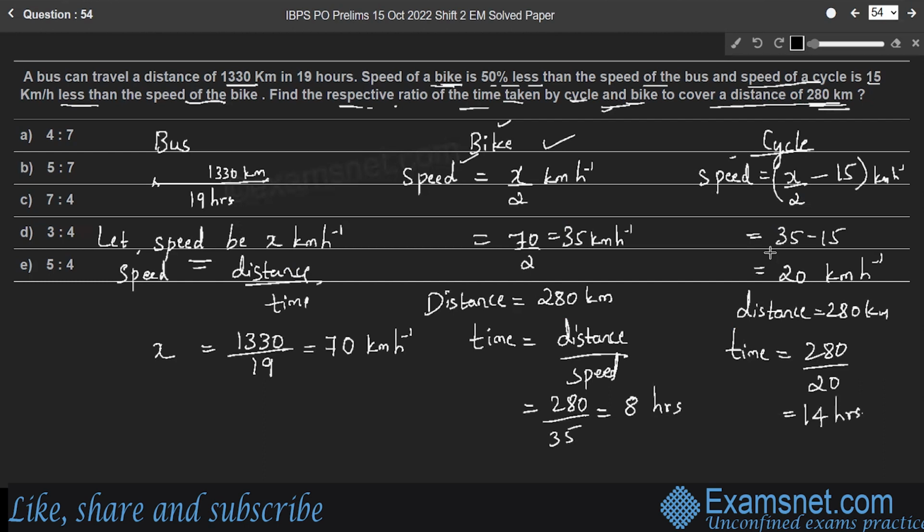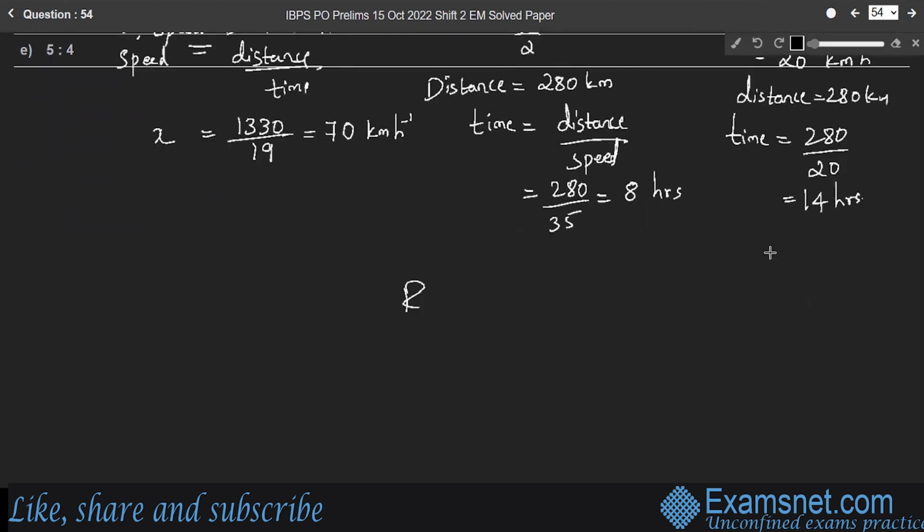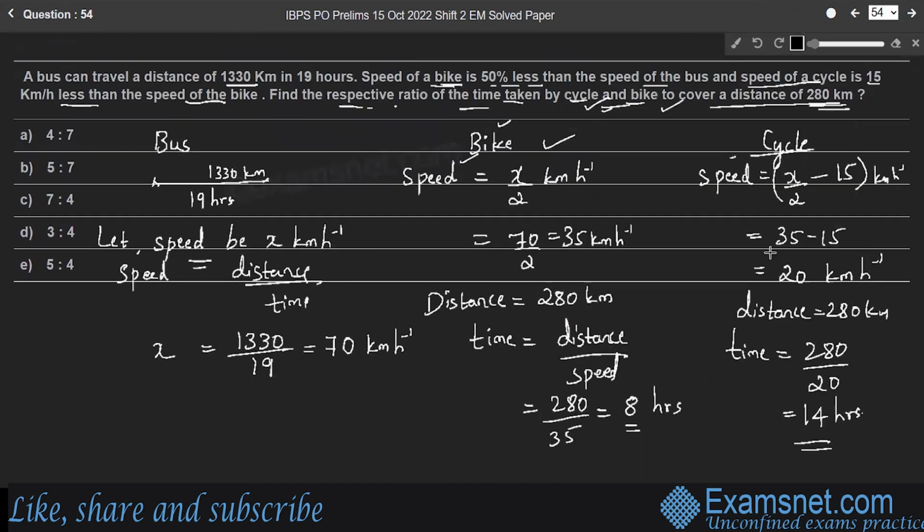So, we need the ratio of time taken by cycle and bike. Therefore, required ratio is, time taken by cycle is 14 hours is to bike is 8 hours. So 2 into 7, 2 into 4 is 8. 7 is to 4 is the required ratio. Therefore, option C is the right answer.